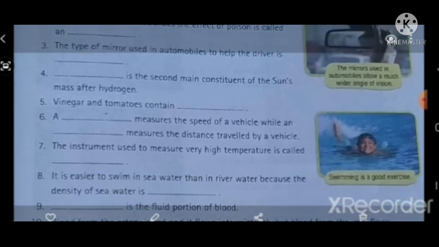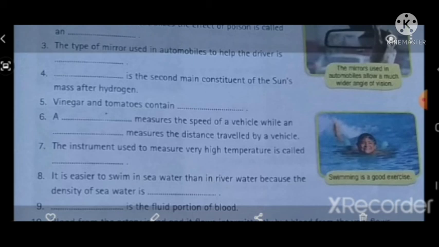Fourth one, dash is the second main constituent of the sun's mass after hydrogen. Answer: helium. Fifth one, vinegar and tomatoes contain dash. Answer: acetic acid. Sixth one, a dash measures the speed of a vehicle while an dash measures the distance traveled by a vehicle. First one is speedometer and second one odometer.